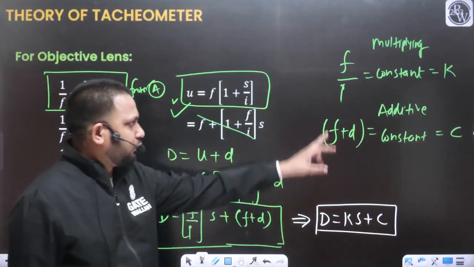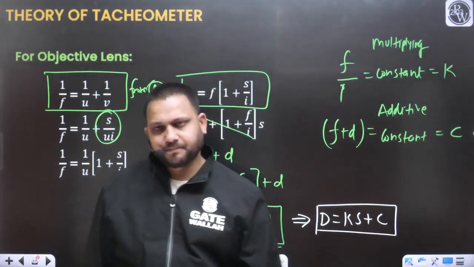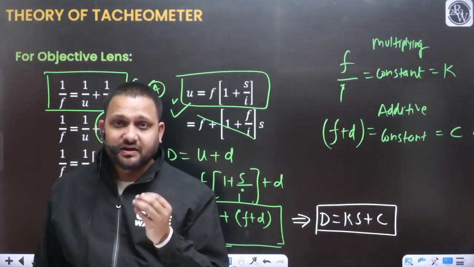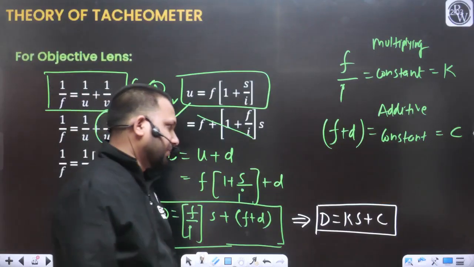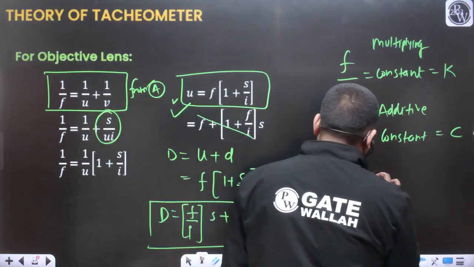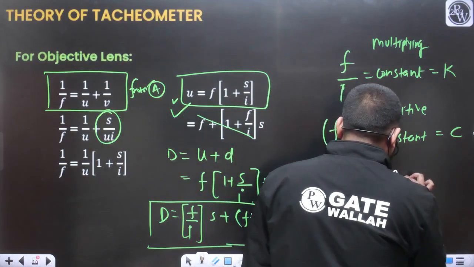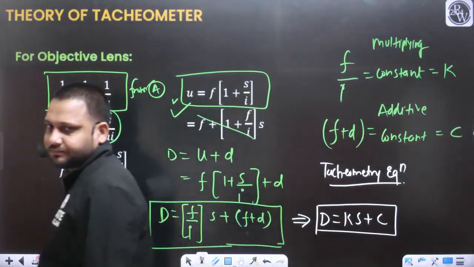K will be equal to f upon I and C will be equal to f plus d. This is the main equation, and this is known as the Tacheometry equation.